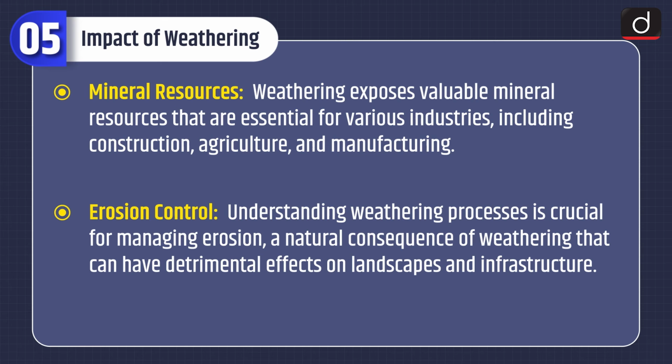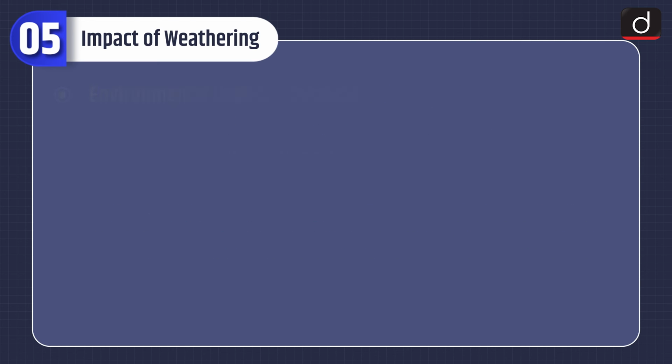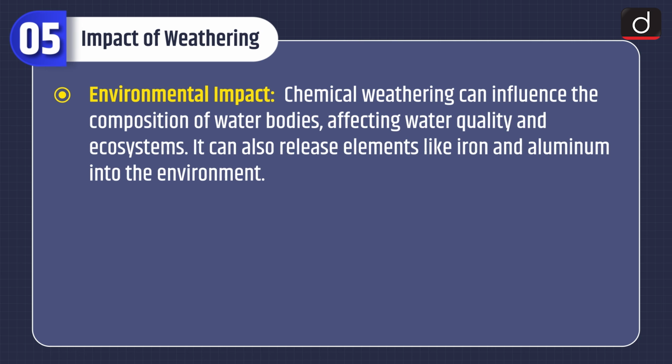Erosion control. Understanding weathering processes is crucial for managing erosion, a natural consequence of weathering that can have detrimental effects on landscapes and infrastructure. Environmental impact. Chemical weathering can influence the composition of water bodies, affecting water quality and ecosystems. It can also release elements like iron and aluminium into the environment.